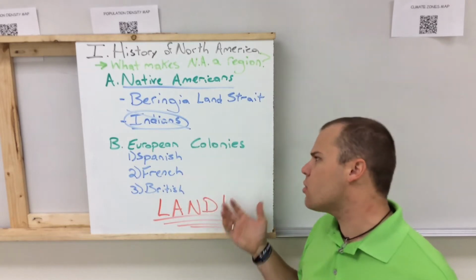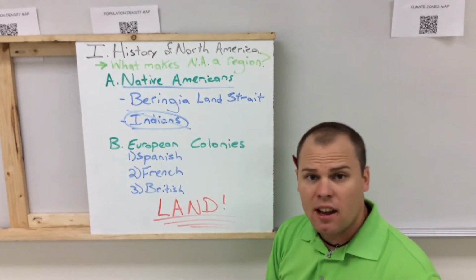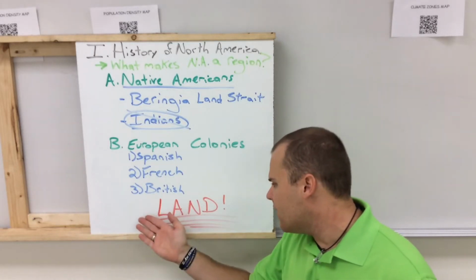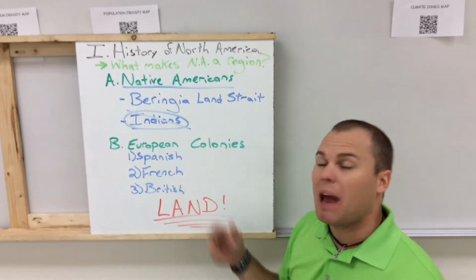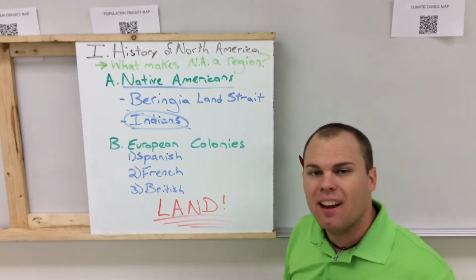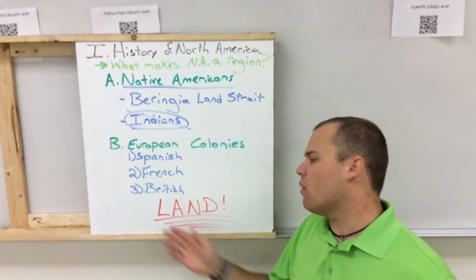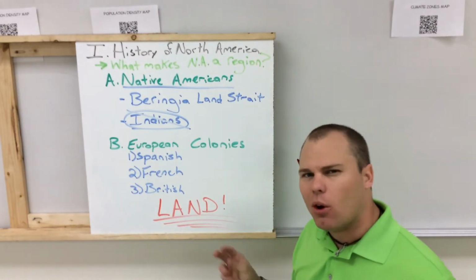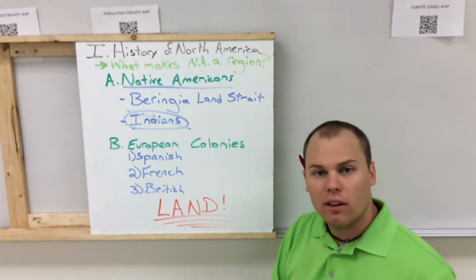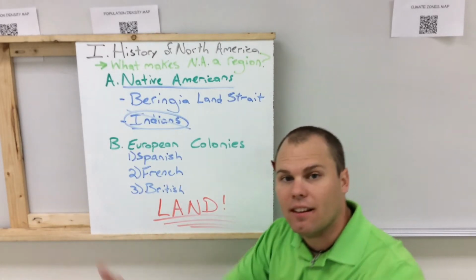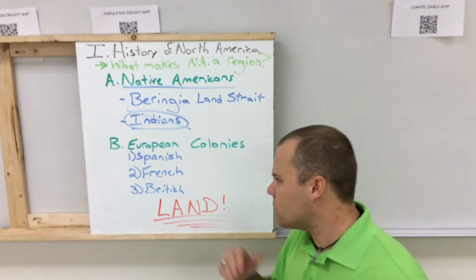Moving right along into history with the European colonies. Now, it's important for you to understand that the European countries came over here for one reason: for land. Some of them, like the Spanish, say they came over here to spread Christianity. And some of the Spanish did that, in fact, but they came over here for land, okay? For money. Sometimes you hear gold, God, and glory. That was the reason they came, but land and then gold is kind of the reason that they came.